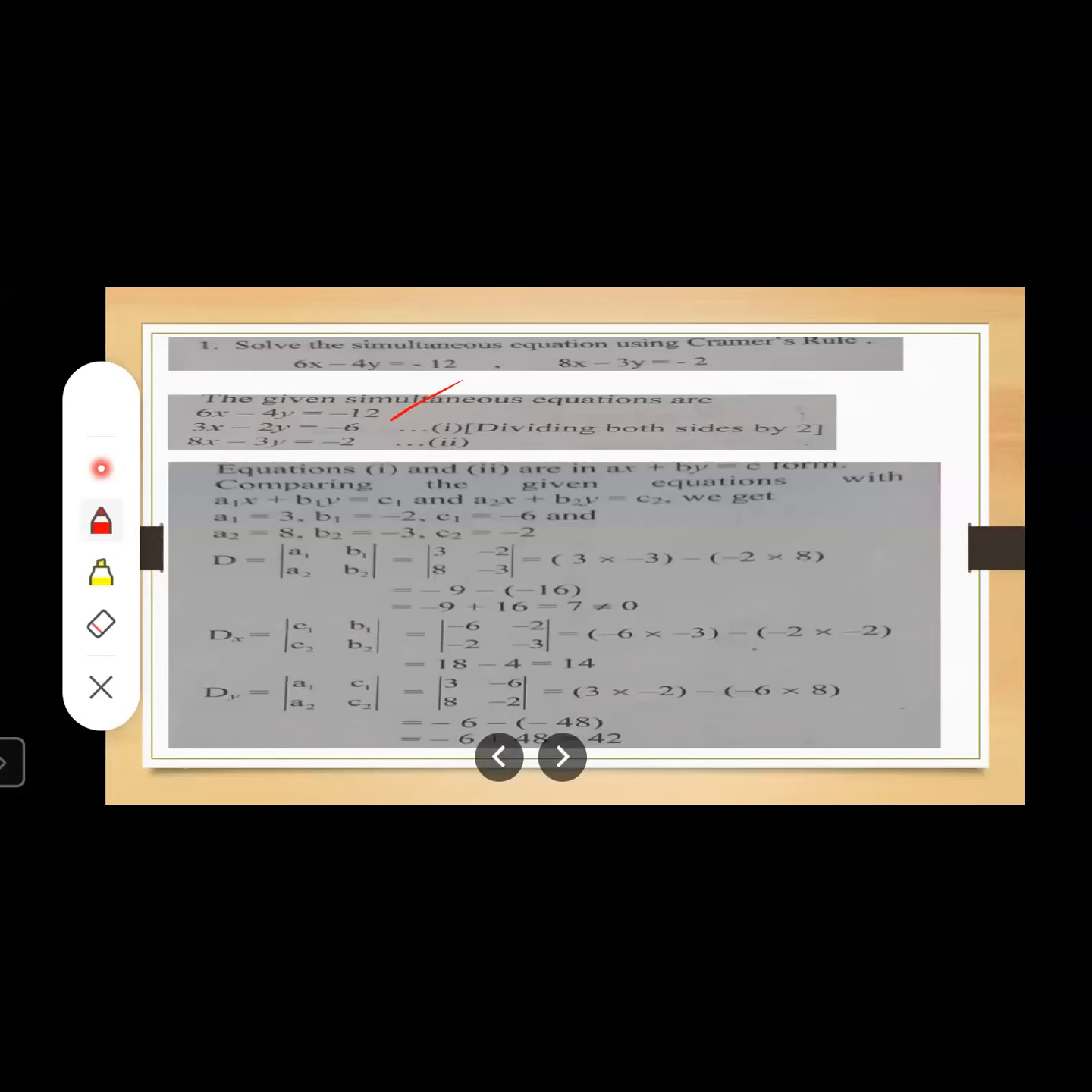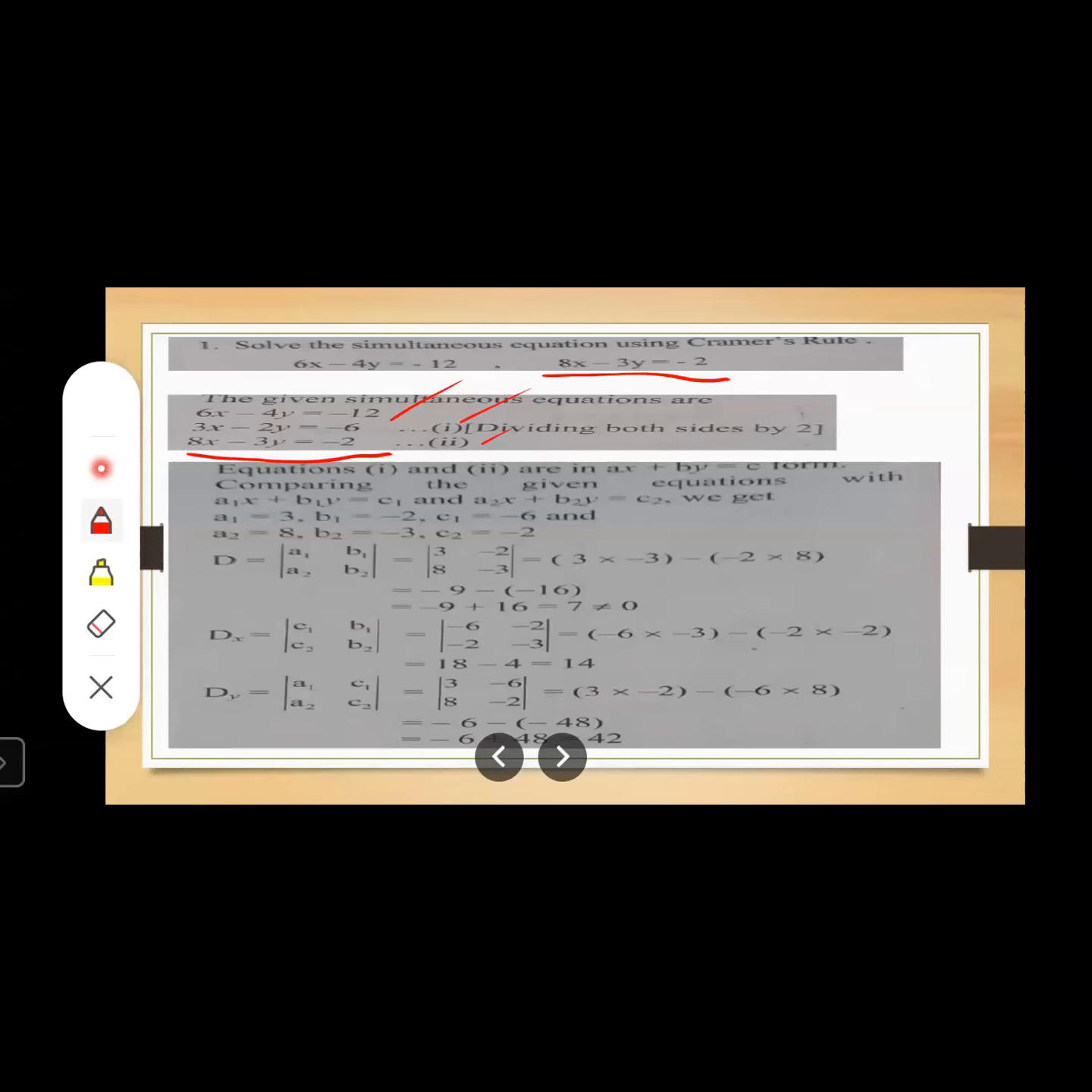Okay, when you divide this equation by 2, you will get 3x minus 2y is equal to minus 6. 3 2s are 6, 2 2s are 4, and 6 2s are 12. So in this way, you will get the equation like this. So label this equation as 1 after rearranging. Okay. Now the second equation, write this as it is. 8x minus 3y is equal to minus 2 and label it as equation number 2.